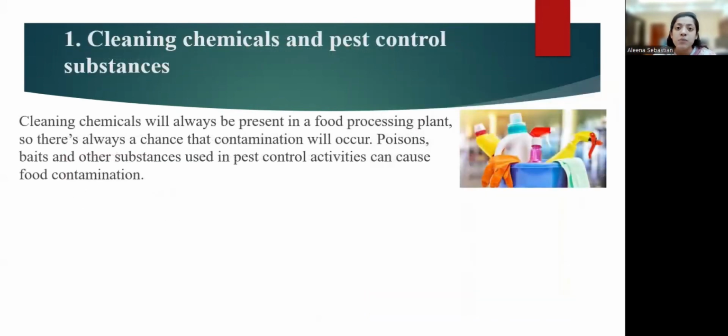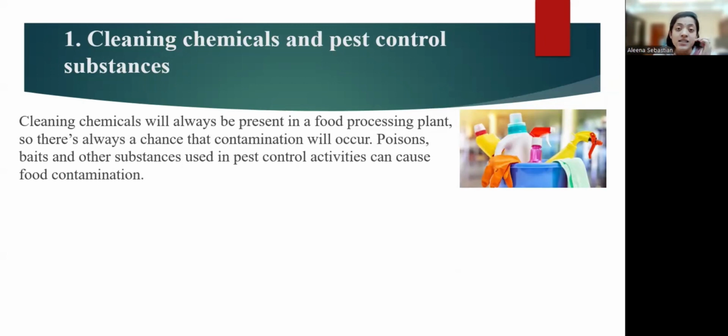Now, cleaning chemicals and pest control substances. You know that in any food industry, there will be usage of cleaning chemicals. For what purposes do we use these cleaning chemicals? For sanitizing the surfaces, for sanitizing the work tables, and for our personal sanitization, that is, we use hand sanitizer, we wash the hands, etc. So they are an unavoidable part of any food industry.